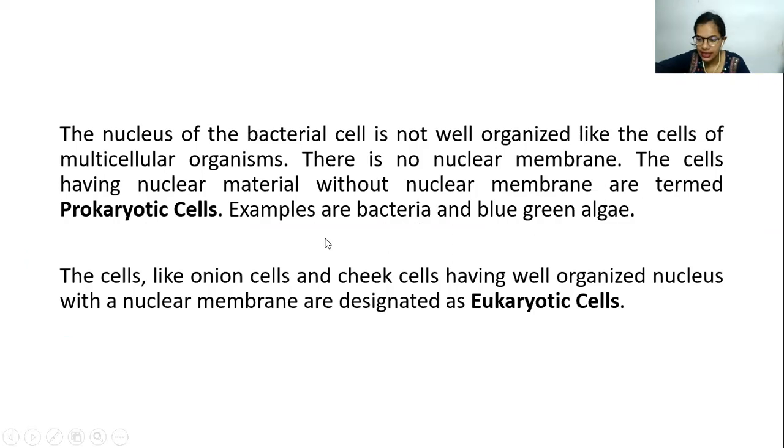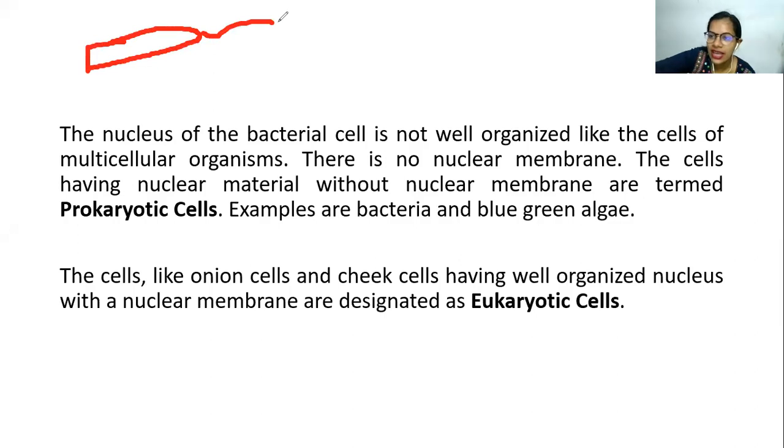For example, the bacteria. So here, if you study more about bacteria, it is like this. So you have got a bacteria like this. This is a tail, which is called flagella in the case of bacteria. So you will have a circular DNA, which is present in the bacteria in one corner. Okay. So they don't have any covering which covers the genetic material. So it's open. There is no nuclear membrane, and hence they are called the prokaryotes.